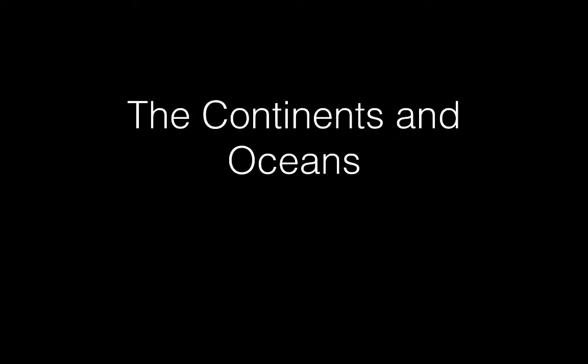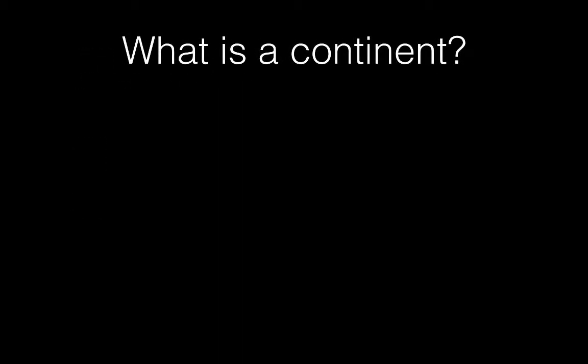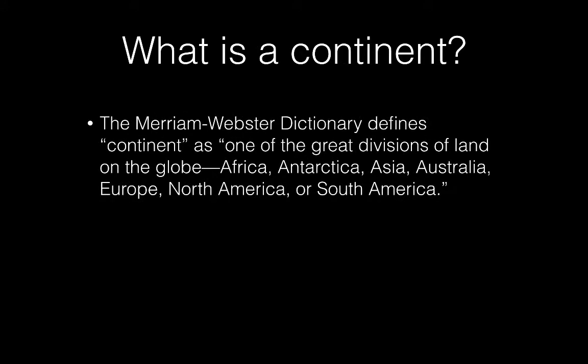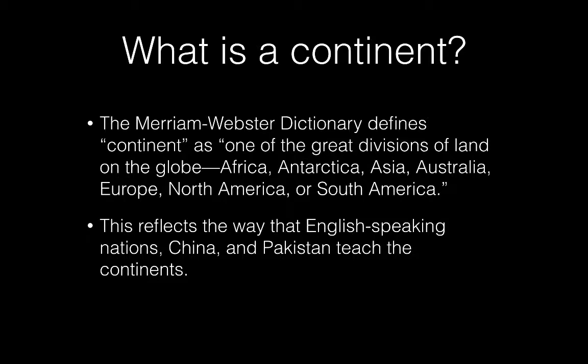The continents and oceans. What is a continent? The Merriam-Webster Dictionary defines continent as one of the great divisions of land on the globe: Africa, Antarctica, Asia, Australia, Europe, North America, or South America. This reflects the way that English-speaking nations, China and Pakistan, teach the continents. This is the model we will use in class.